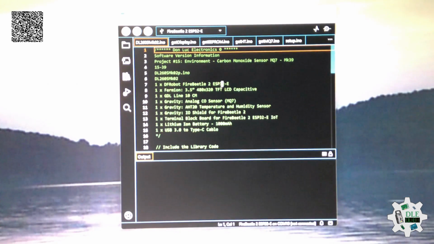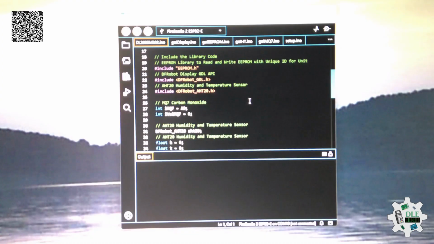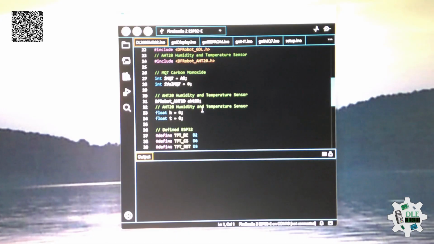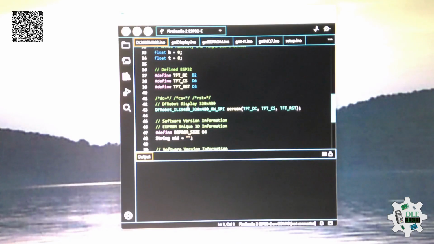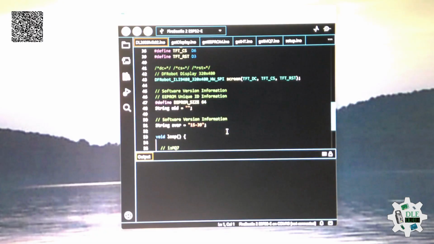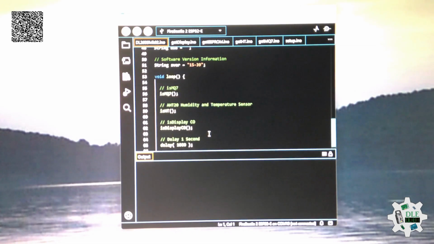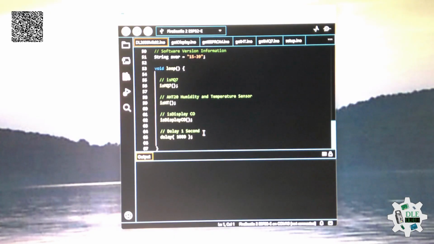This programming here, library here, sensor carbon monoxide here, humidity, temperature here, the screen here, and tools here, and the information here. Carbon monoxide here, and temperature, humidity, display, and one second here.